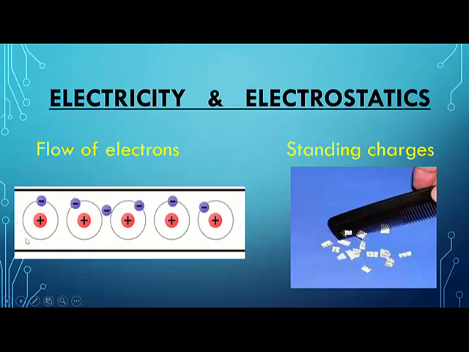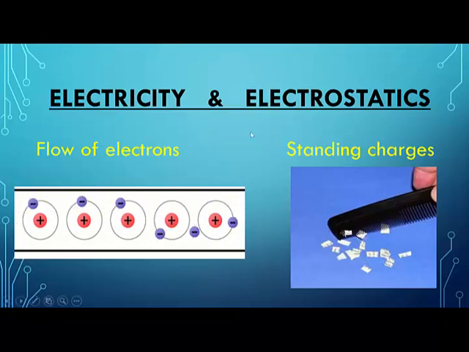The electrons in the outer orbit are so loosely tied to the atom that with a slight amount of energy, a slight push, these electrons can jump from one atom to the other, then further like this. You can see these electrons jumping from one atom to the other and moving towards the right. That's how the electrons flow. But for the electrons to flow, we need to provide some energy. When these electrons start flowing, we say that current is flowing. So flow of electrons is simply what constitutes electricity.